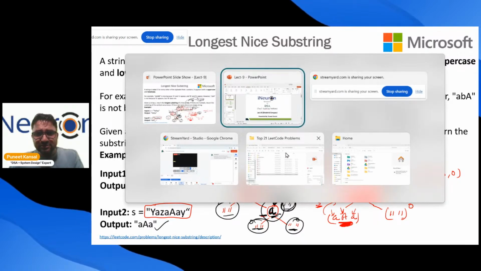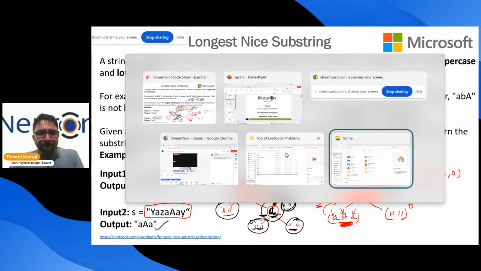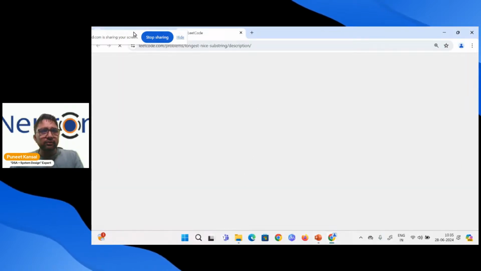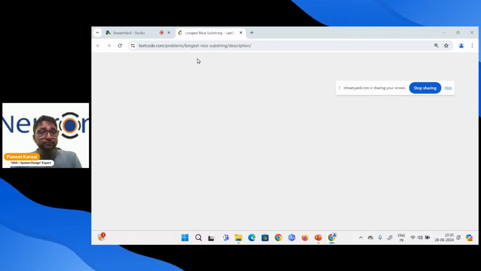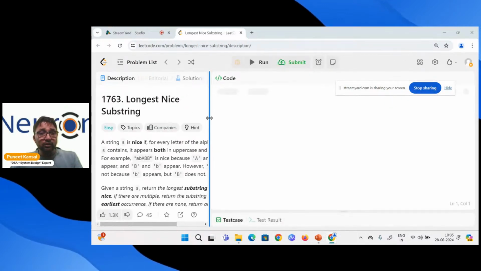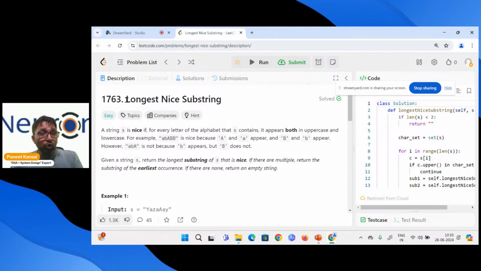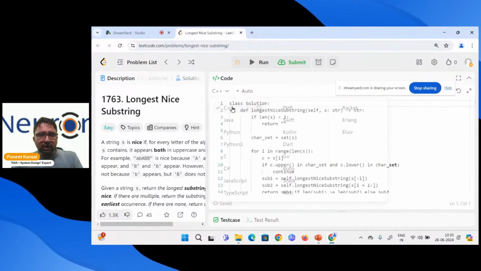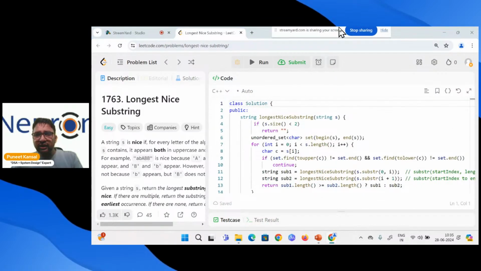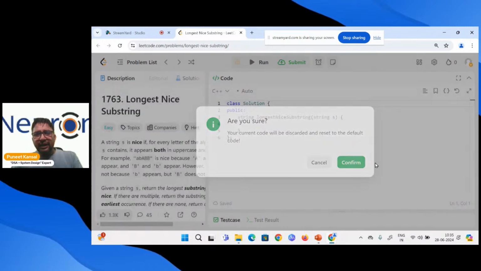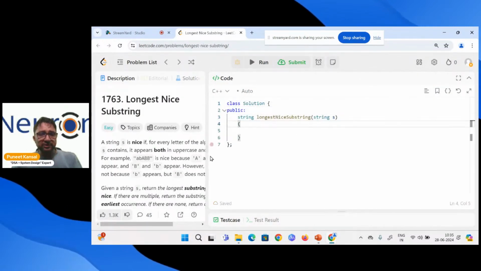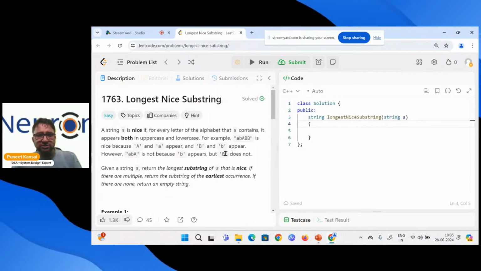Let me click on this link, and I pick this problem from LeetCode. You can also write in Google, longest nice substring LeetCode, and you will find this problem. I will solve this problem in 3 languages: one is C++, then Java, and then Python. So let's start with the C++ solution.